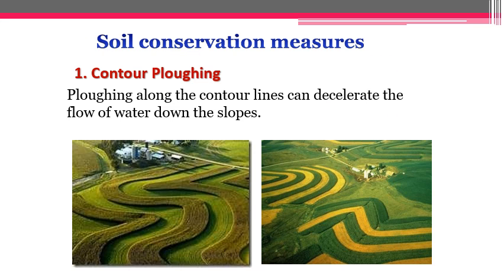Now how can we conserve against soil erosion? These are some of the important measures we need to take. First one is contour ploughing. You can see these contours are basically areas of equal elevation. These areas of equal elevation are used for ploughing. By that we can minimize the speed of the flow of water, which is responsible for taking away the soil from higher slopes to the bottom of the mountain.